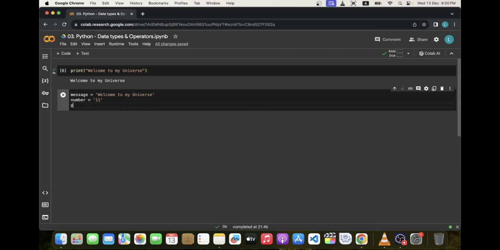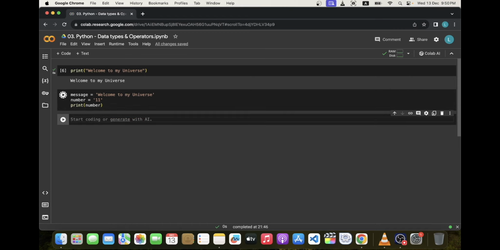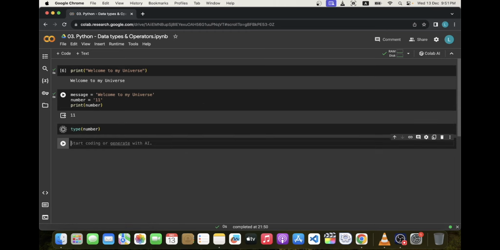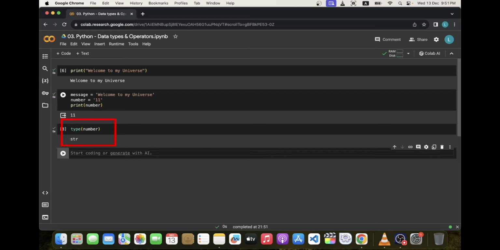And print it. We don't see any difference in output. Now let's call the type function of Python and pass the variable and execute the program. Awesome. Now we can see the data type of the variable, and it's string. Though we have assigned a number value to the variable, but still it's showing string because we have wrapped the